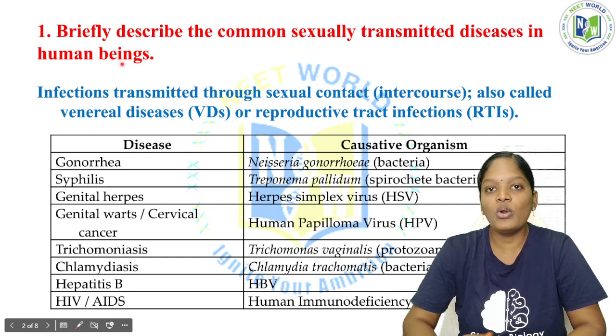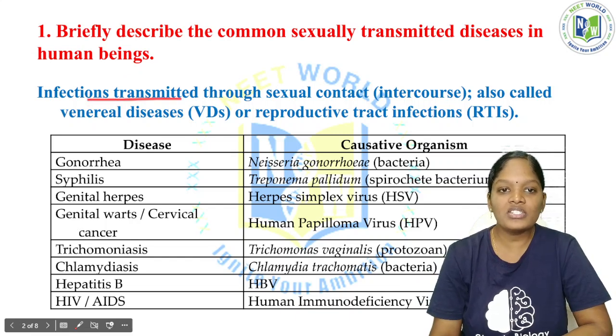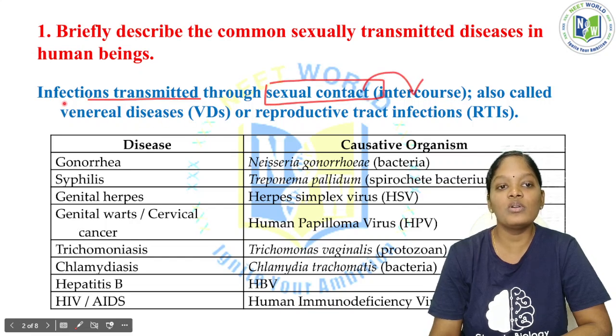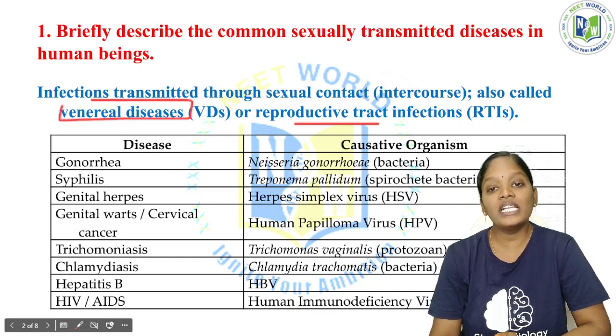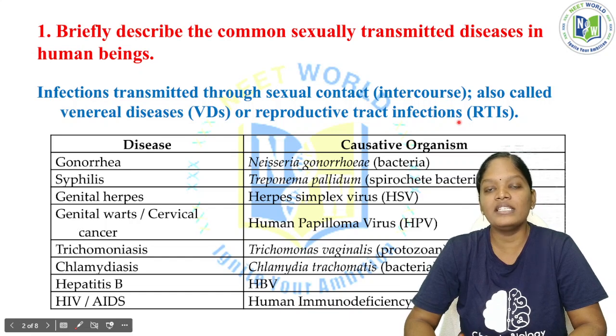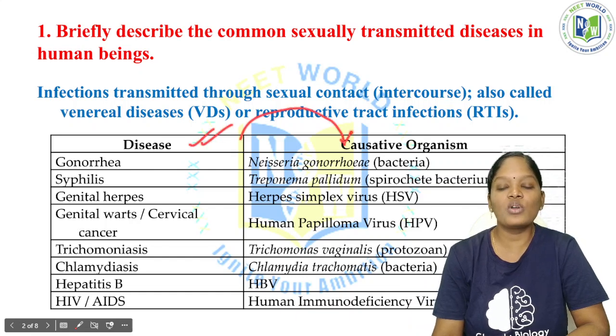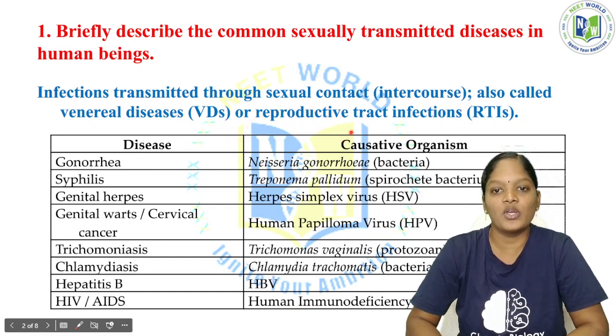So you should know what all the microorganisms responsible for causing sexually transmitted diseases in human beings are. Infections transmitted through sexual contact, through intercourse, are also called venereal diseases or reproductive tract infections. Okay, so there is a list of diseases, caused by causative organisms or pathogens.